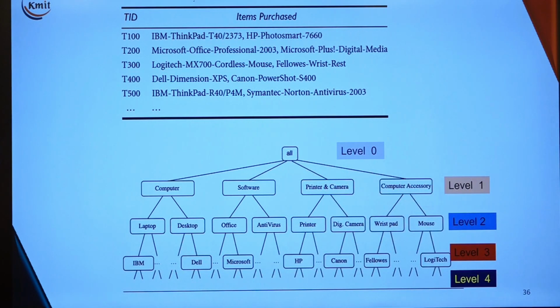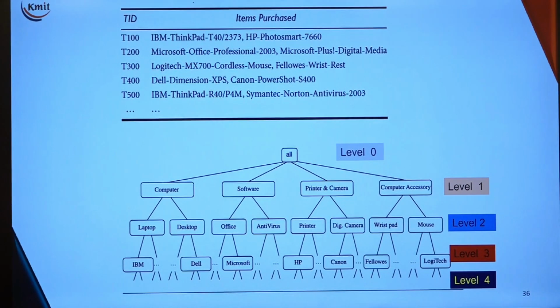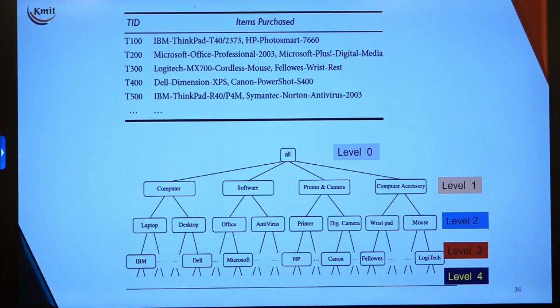And finally level number 4 will tell me which is the computer. So level 0 is the root, level 1 is a branch where different items are projected, level 2 tells me the particular item, level 3 tells me the brand, and level 4 tells me the exact detail about the brand.